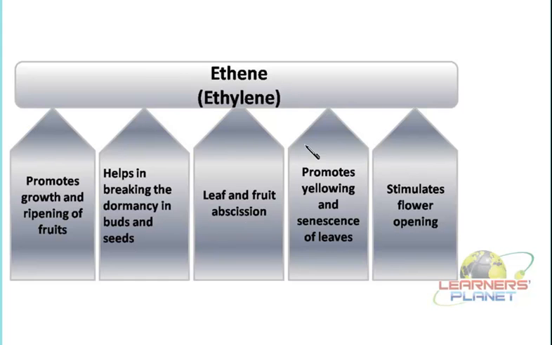Besides this, it promotes the yellowing and senescence of the leaves. As we have seen, it supports abscission, or it brings the maturity at a young state in the plants. This is something which we can easily state as its function. Besides this, an important function is that it stimulates the opening of the flower. As we had observed in the examples earlier, the opening or closing of the petals is under the control of the ethene gas. So it stimulates the opening process. These are some basic functions of these phytohormones.